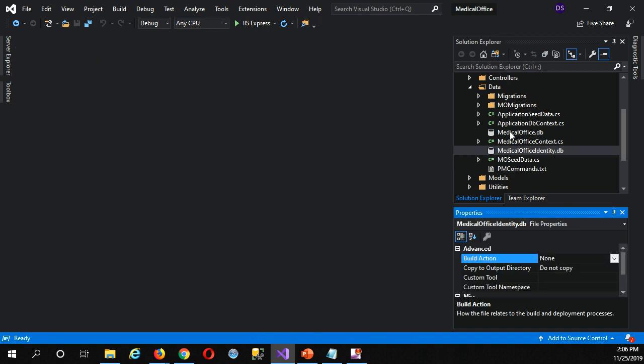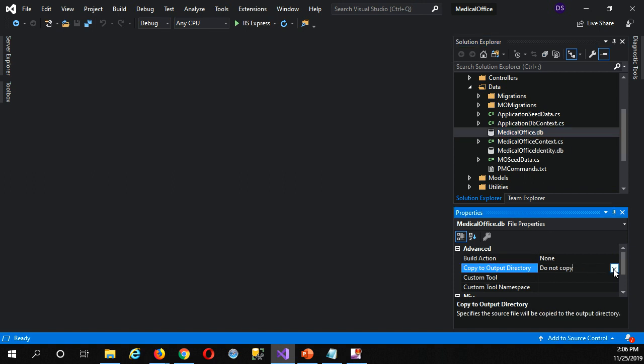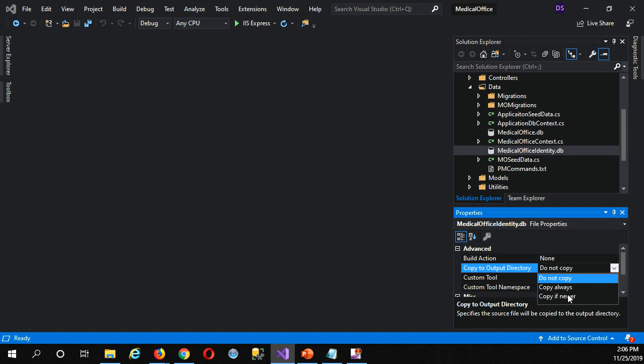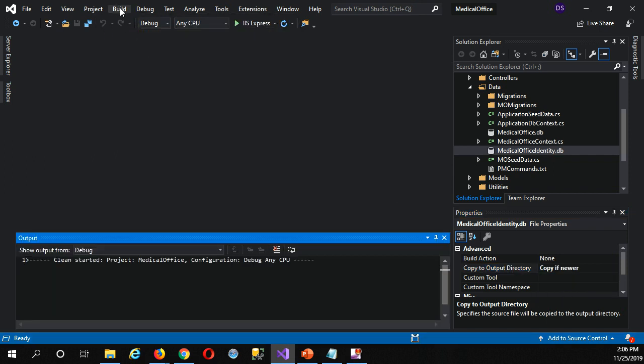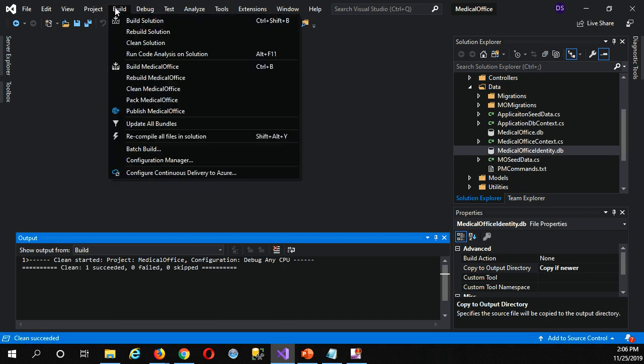So if I go to the properties of this database file, right now copy to output directory is set to do not copy. So I'm going to say copy if newer. I think either of those would work fine. Copy always as well. I'll just say copy if newer, okay? I'll do that before, and I'm going to do a clean and rebuild just because I'm paranoid. I always like to do that every once in a while.